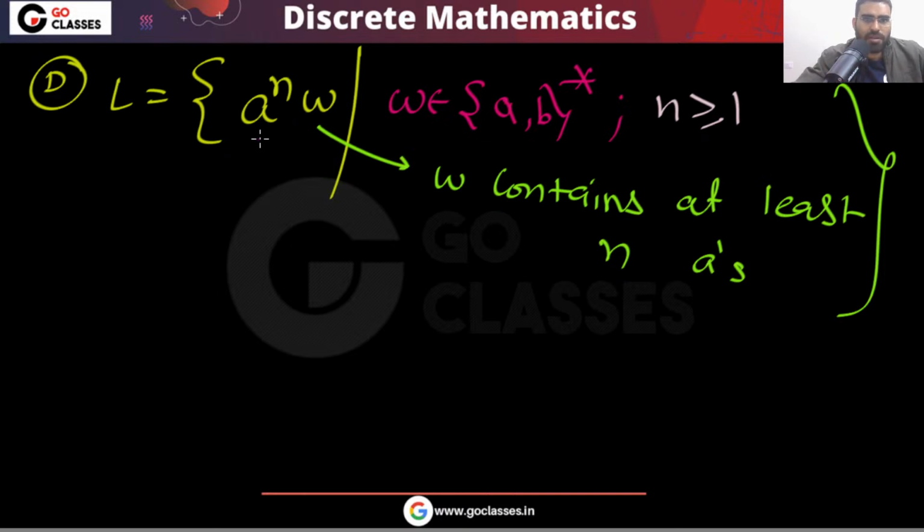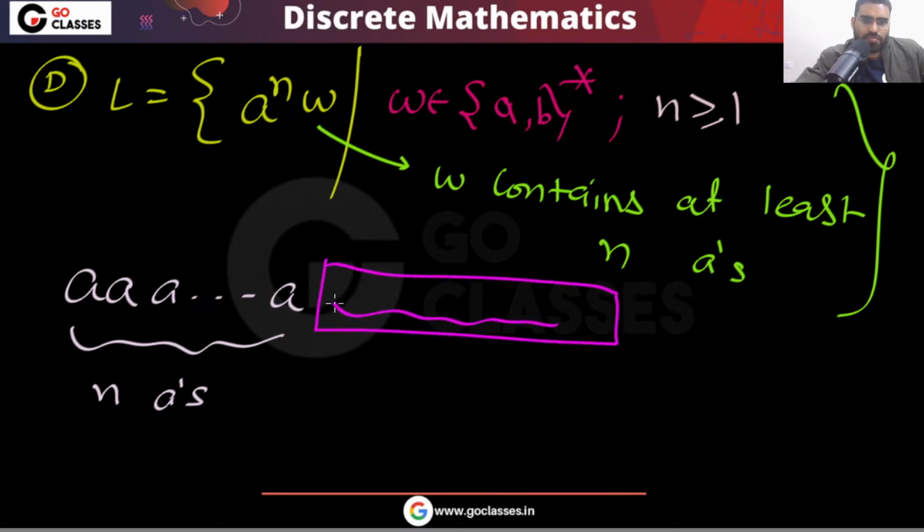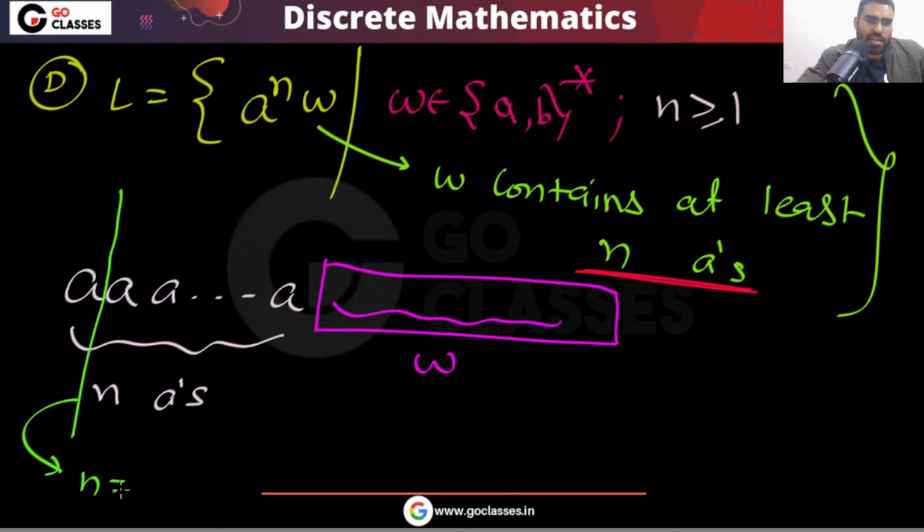The idea is very simple. See what the question is saying. The question is saying that you have A power n, and then you have W. Now the question is saying that this W must contain n A's. But what is stopping you? Just do this partition. Just always take n equal to 1.